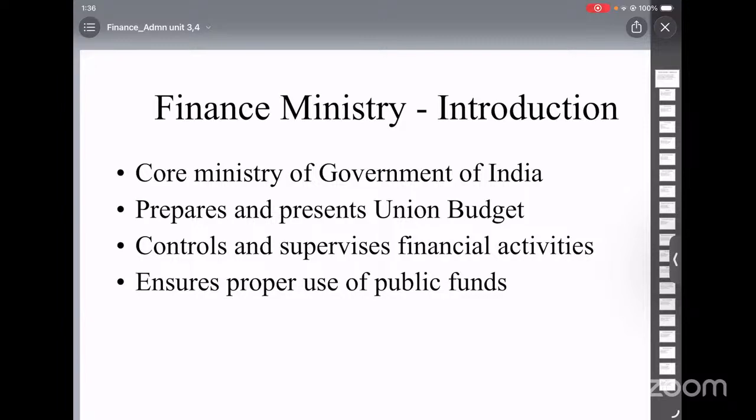First, we have the Ministry of Finance at the top. Under it, we have the Department of Economic Affairs. Under the Department of Economic Affairs, we have the Budget Division, where the process actually starts. This division sends a circular to all the ministries and departments. The circular asks them to prepare estimates of expenditure for the next financial year, that is, what their estimated expenditures are.